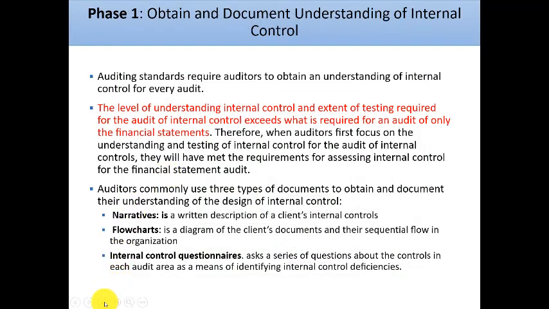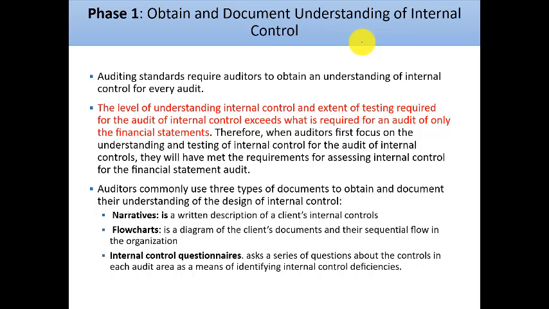Last time we started to talk about the first phase, which is obtaining and documenting an understanding of the internal control, and we said that the level of understanding of internal control and the test required for the audit of internal control actually need specific procedures to be done by the auditor in order to increase his understanding of the internal control.